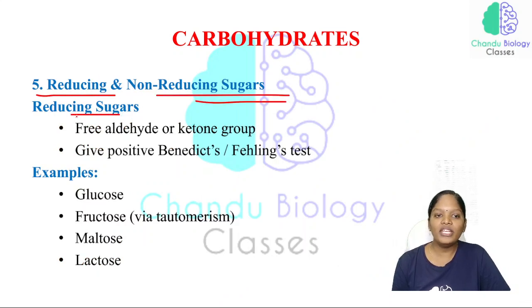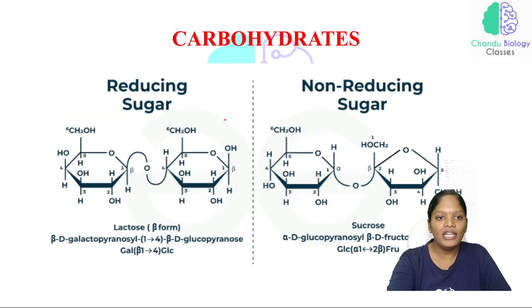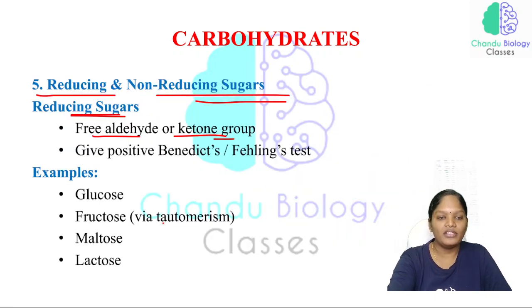So in the case of reducing sugars, there will be a free aldehyde or ketone group. Just look at this picture. Let me explain after this. See here, a free aldehyde and a free ketone group. If the functional group, the aldehyde or the ketone, is in the free end, then we call it a reducing sugar.